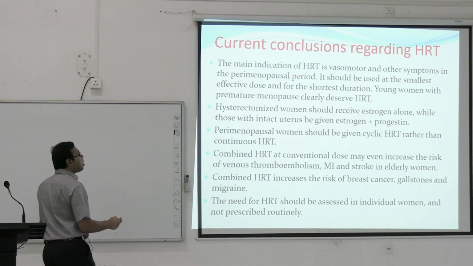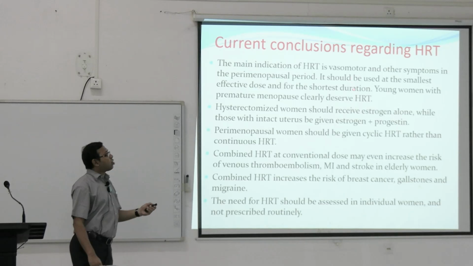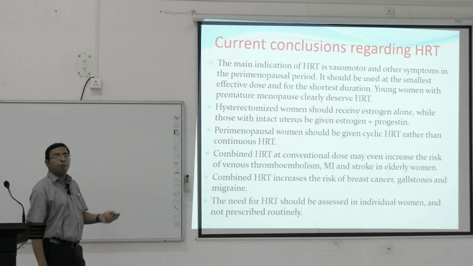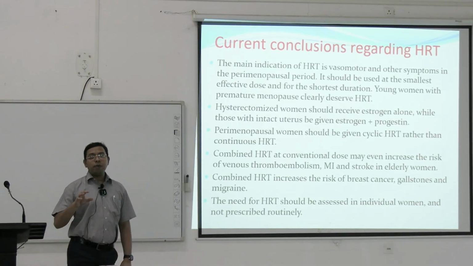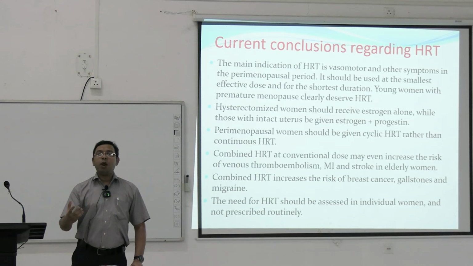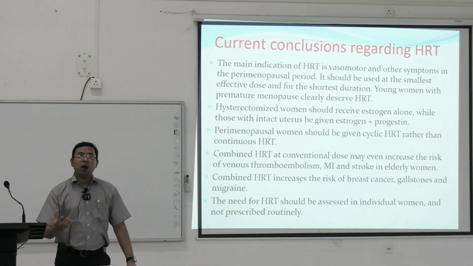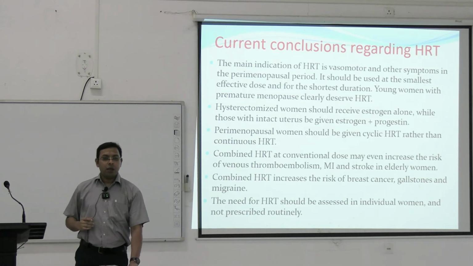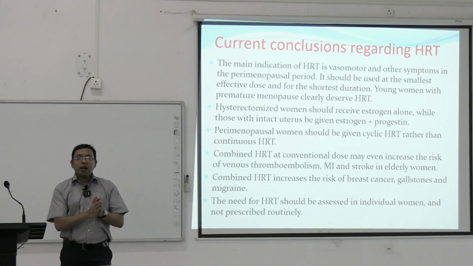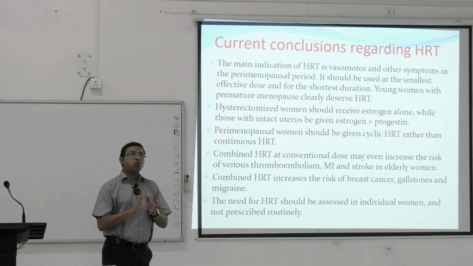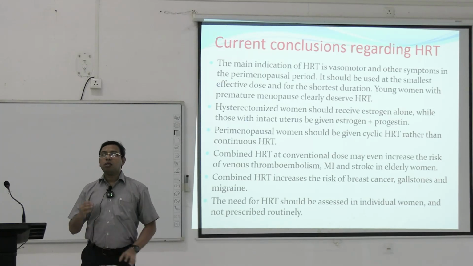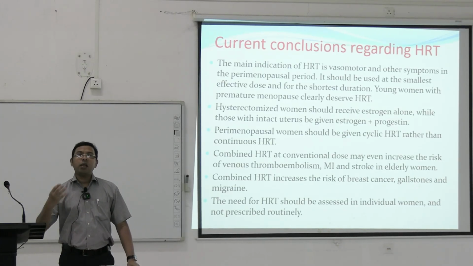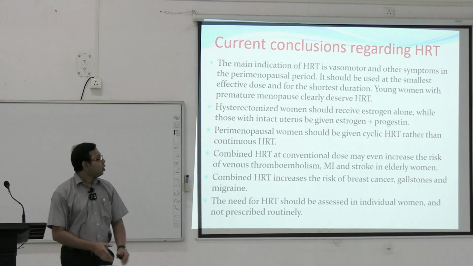So the main indication of hormone replacement therapy is the vasomotor and other symptoms in the perimenopausal period. Now it has been advocated that just after menopause, if the patient is younger, before 60 years, we can use hormone replacement therapy. But if the age is greater than 60, we should not use it, because in trials it has been seen to increase mortality from stroke and different thromboembolic disorders.